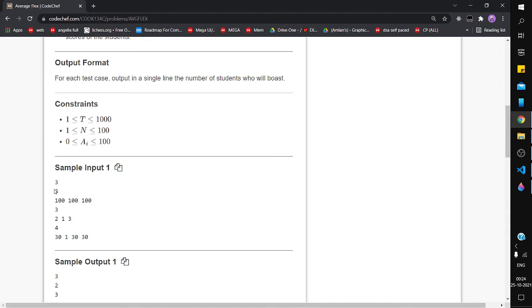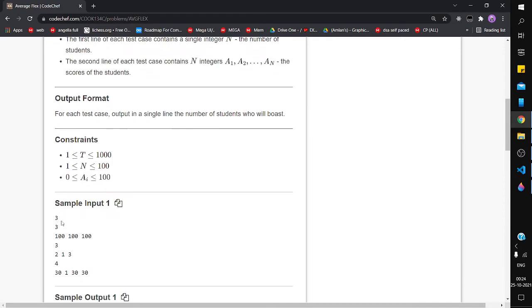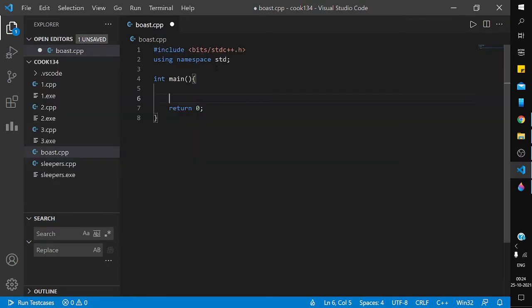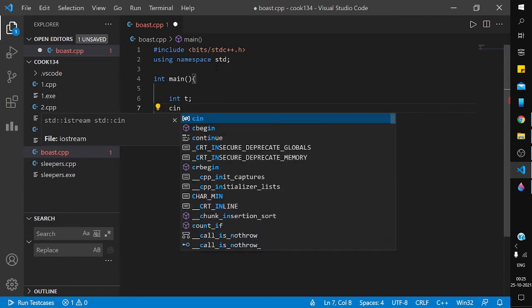Suppose the input is 100, 100, 100; these are the scores of 3 students. So I have to take the test cases, the number of students, and the scores of all students, so I have to make an array. Firstly I have to take in the test cases.